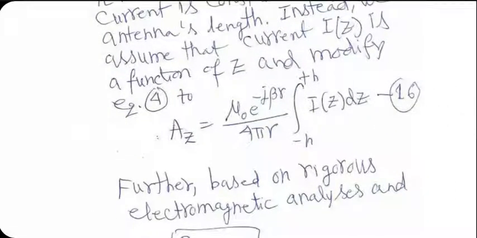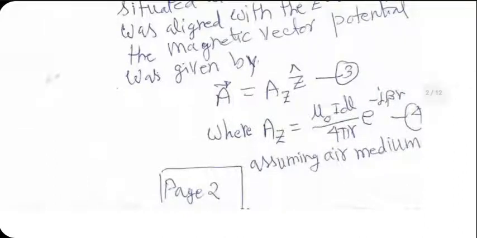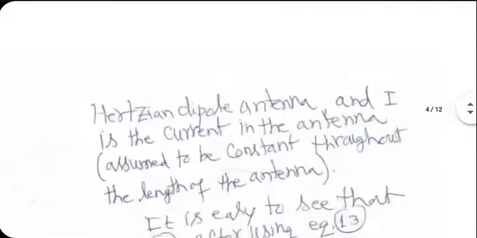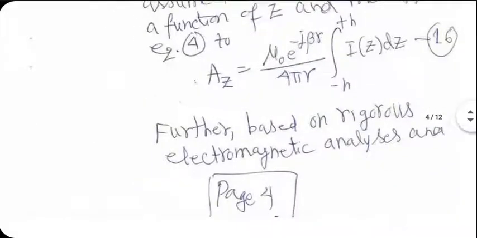And the formula for Az in case of a short dipole becomes this. IDL has been replaced by the integral of Iz dz from z equal to minus h to plus h. You can compare the formula for Az in case of a Hertzian dipole. I take IDL out and put the integral of Iz dz from minus h to plus h. That's how I write Az for a short dipole. It is obvious if you go through the basics.